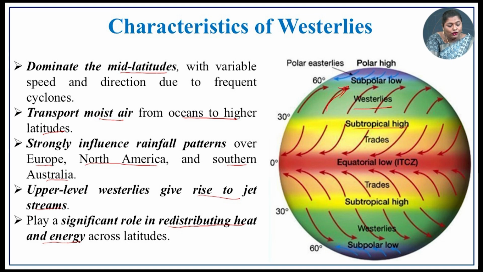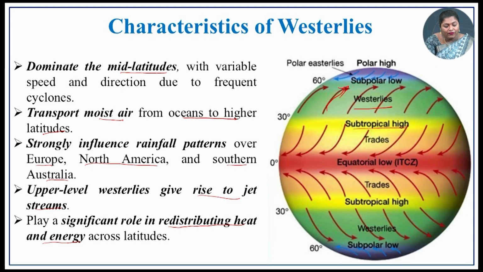That is, it dominates in the mid latitudes. So, it is prevailing in the mid latitude region, and the speed and direction vary due to frequent cyclones. The speed and direction of these westerlies varies because of cyclone activities. They transport moist air from the ocean to higher latitudes. So, the moist air is transported from the subtropical high pressure to the higher regions.